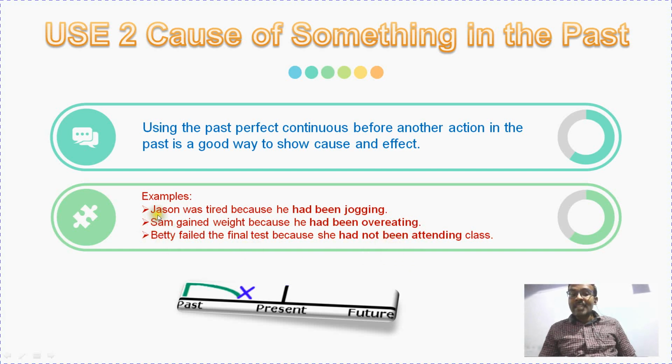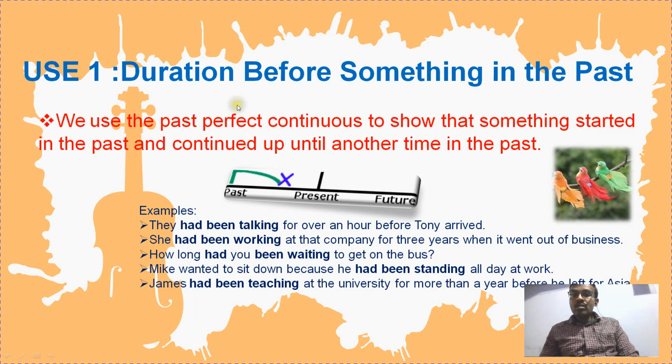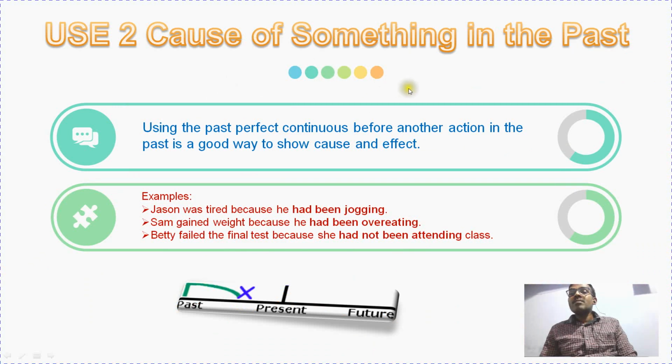Here in the case of Betty, in the case of Sam, and the result here due to the jogging continuously, Jason was tired. So to represent the causes or consequences of something in the past, we use the past perfect continuous tense. Okay, so only two uses. The first use is to represent the time duration for actions which happened in the past, continued in the past and ended in the past before another action began. And the second is the cause of something in the past.